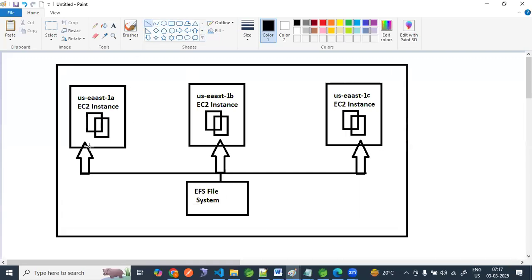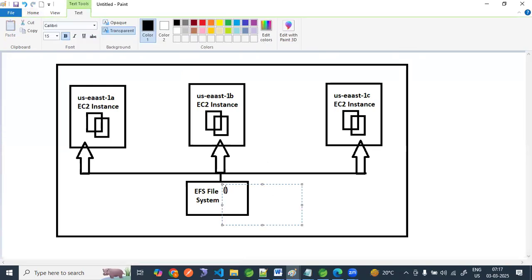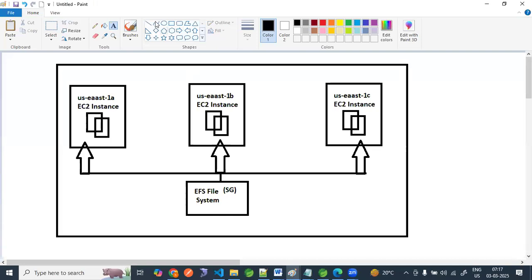So according to this diagram, we have this EFS and its security group is configured also, right? We have a security group configured for it. So whatever instance we have, in any availability zone, US East 1A, US East 1B, US East 1C, n number of EC2 instances we are able to connect to this EFS. Now we have to understand the difference between this and EBS.